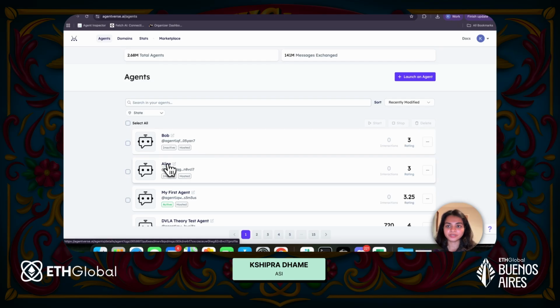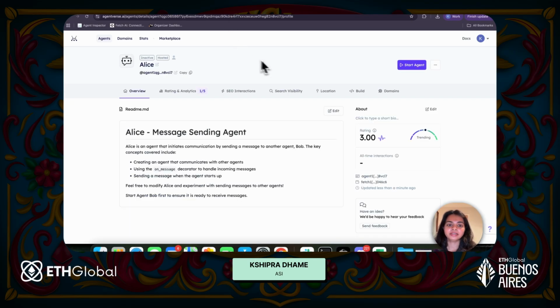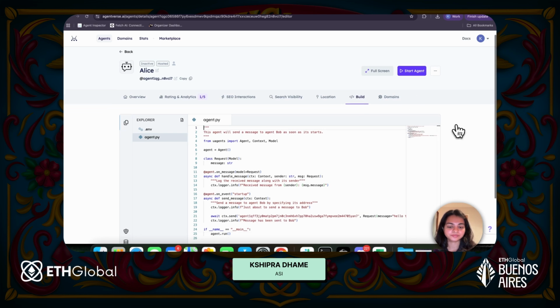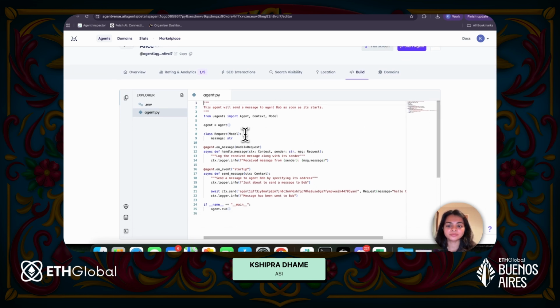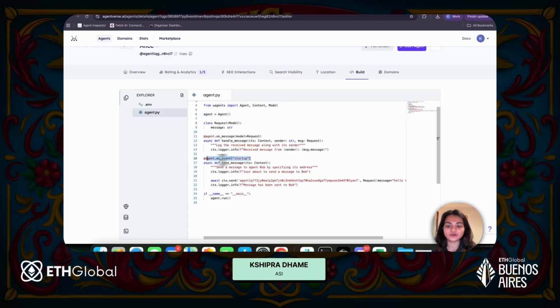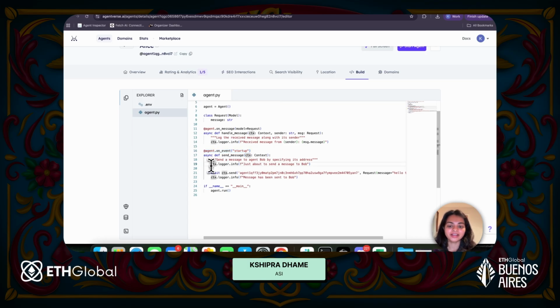So let's open Alice in a new tab and Bob in a new tab. First, let's take a look at the code for Alice. Some of the bits are the same here. From uAgents, I'm importing something, I'm initializing the agent, and there is the on agent startup handler. But this time, if you notice, we are printing a message saying we're just about to send a message to Bob, and then we are actually sending a message to Bob.